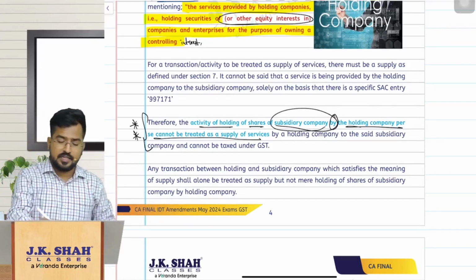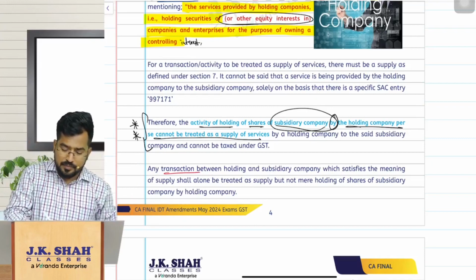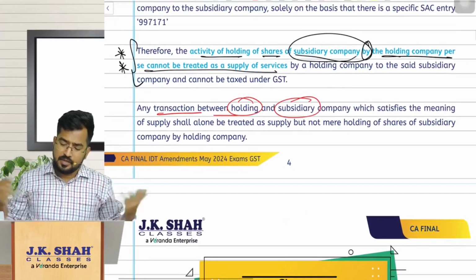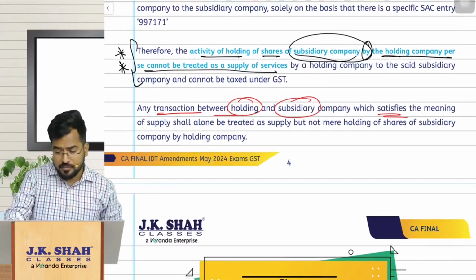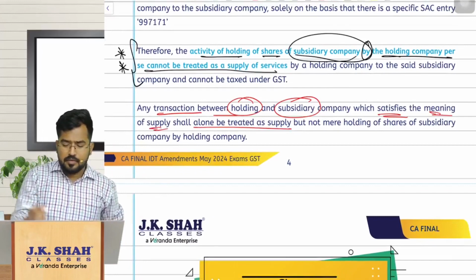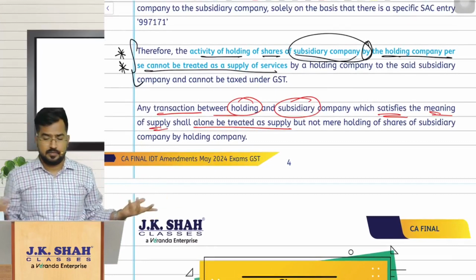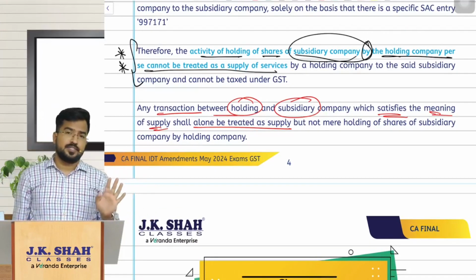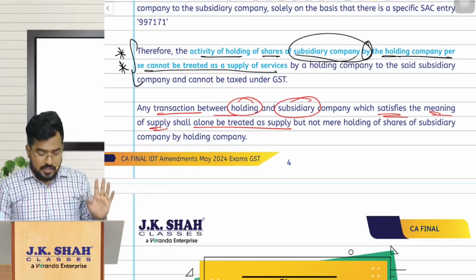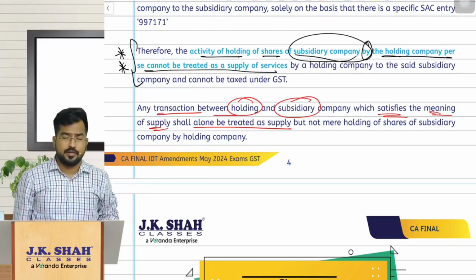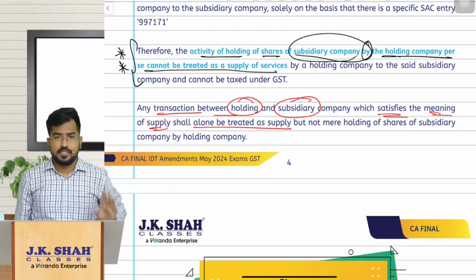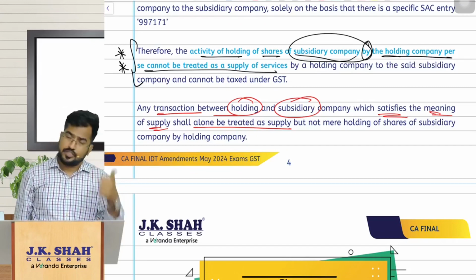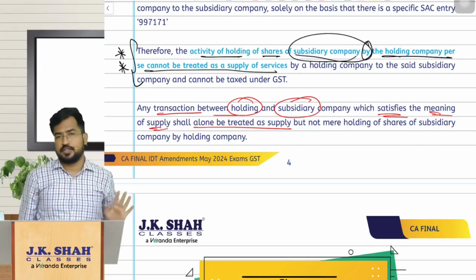And obviously, sir, any transaction happening between the holding and subsidiary company which satisfies the meaning of supply will obviously be treated as a supply, right? So that is the point. Mere holding of the shares in the subsidiary company is not a supply. So that is amendment number 3, which I already told you is just a clarification. So in this chapter, that is supply, we have discussed 3 amendments. Number 1 is the actual amendment, and 2 and 3 are the clarifications, right?